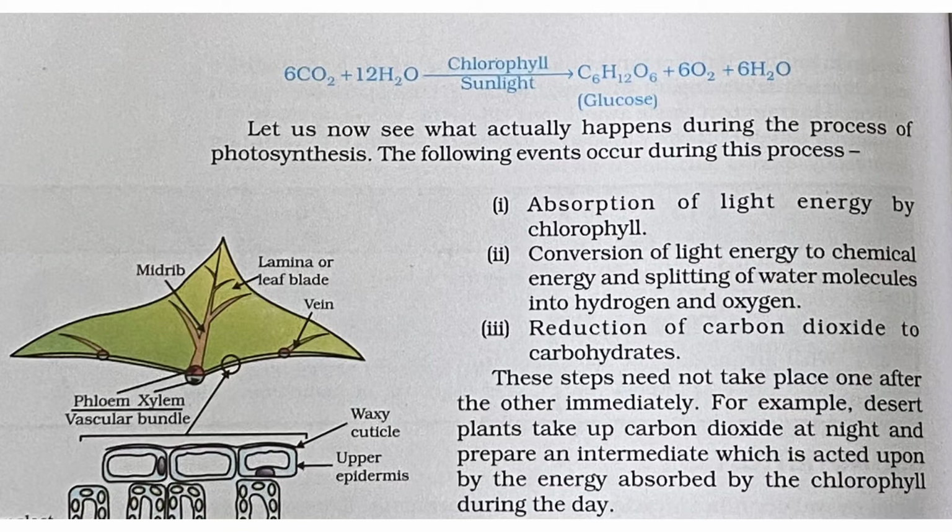Now let us see what actually happens during the process of photosynthesis. The following events take place. First event is absorption of light energy by chlorophyll. We know that green colored pigment is present in the plants, which is known as chlorophyll. Now what that chlorophyll will do, it will absorb the light energy from the sunlight.